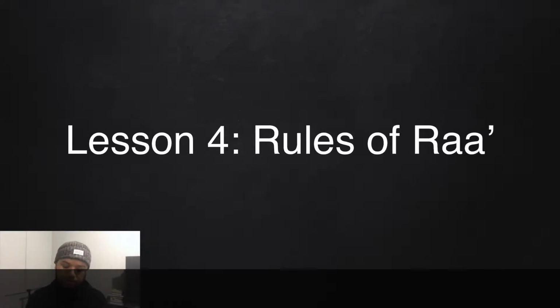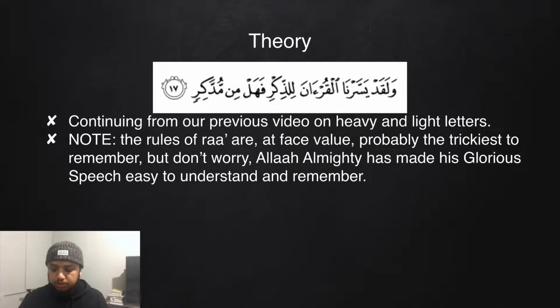Bismillahir Rahmanir Rahim. Alhamdulillahi Rabbil Alameen wa salatu wa salamu ala Rasulillah. Amma ba'd. So we begin with module number 4, the rules of Ra. It's easy to say that. Lesson number 4, the rules of Ra. It rhymes. So we begin with the theory. We are continuing from our previous videos on heavy and light letters.